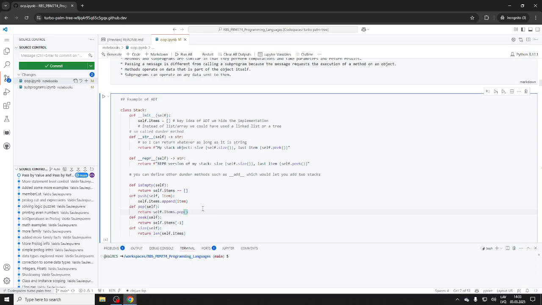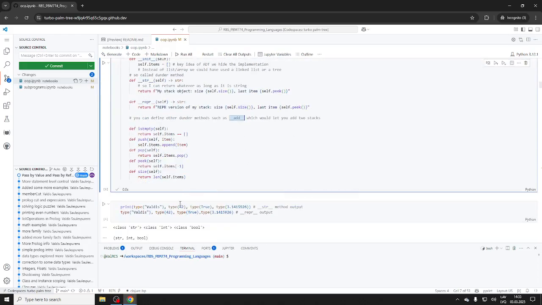If, as a user of this ADT, of this stack, you care about the performance, here it's probably okay. Again, nothing's perfect, but you have well-defined methods: is empty, push, pop, peek, size. And of course, you could add some more things. For example, you could define add, a classical way of doing OOP. You could overload add, and what do you get then? Then you can add two stacks with a plus sign. Yeah, something like that, we could maybe do that.